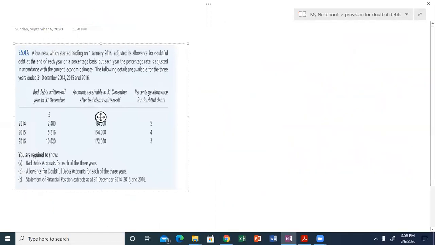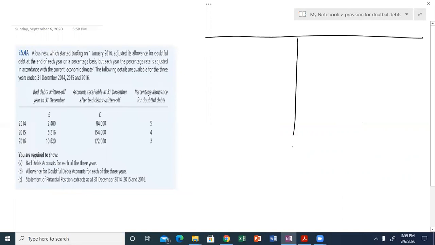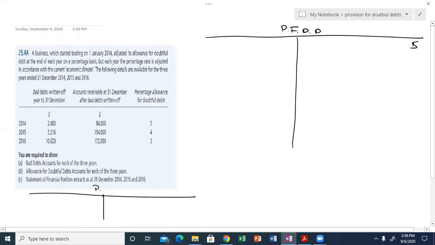First of all, the provision for doubtful debt account. There is no opening balance at the start of the year 2014, because this is the first year of provision.